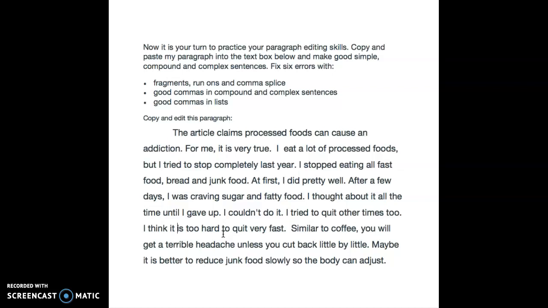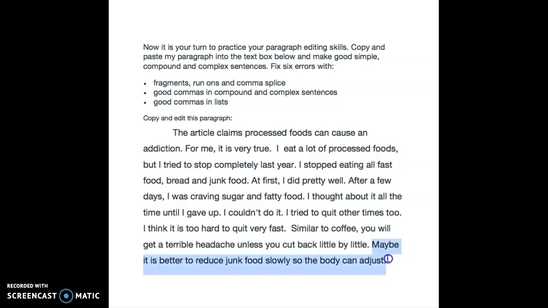Similar to coffee, you will get a terrible headache unless you cut back little by little. What do you think about this one? So similar to coffee is a prepositional phrase. And then I have an independent clause and then a dependent clause. So that's a good complex sentence. I don't want to put any commas. It's correct like that. Maybe it is better to reduce junk food slowly so the body can adjust.